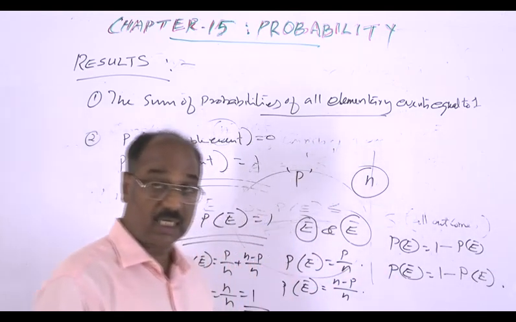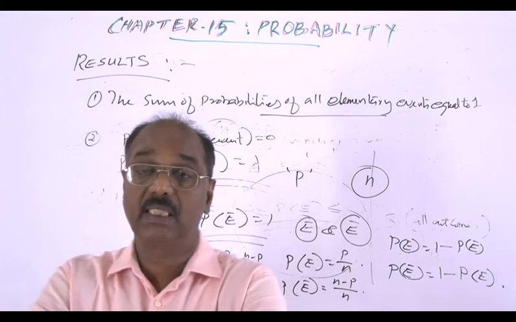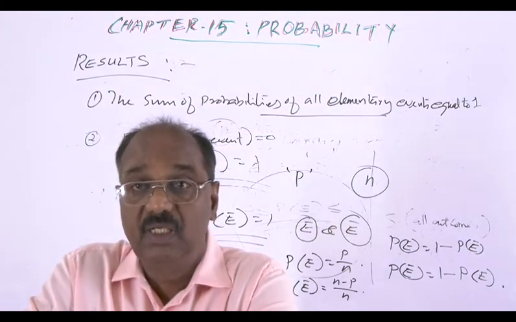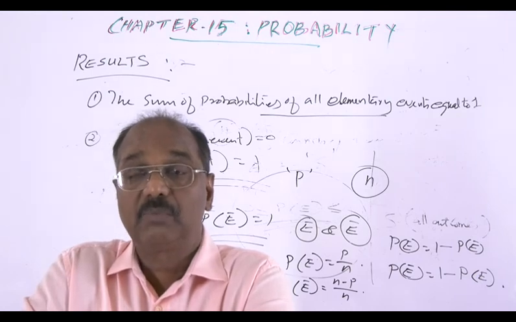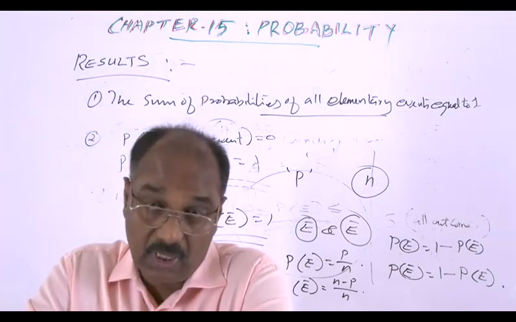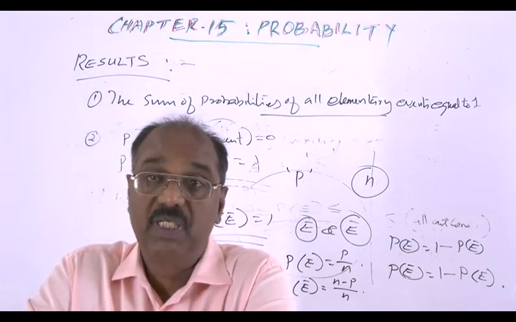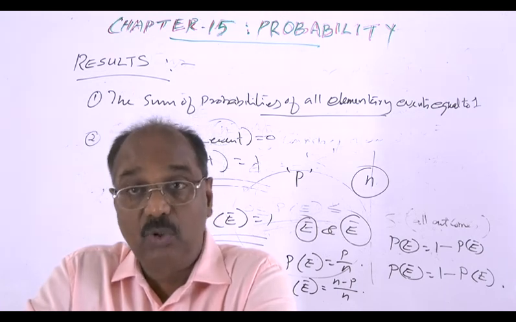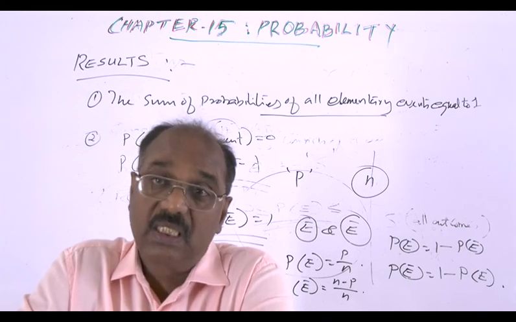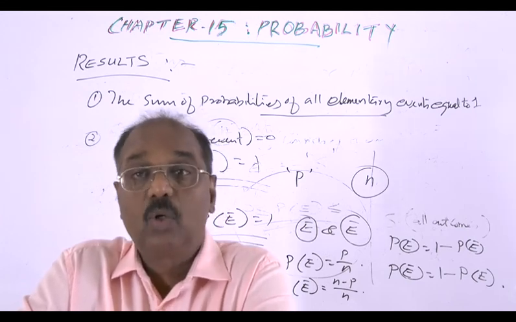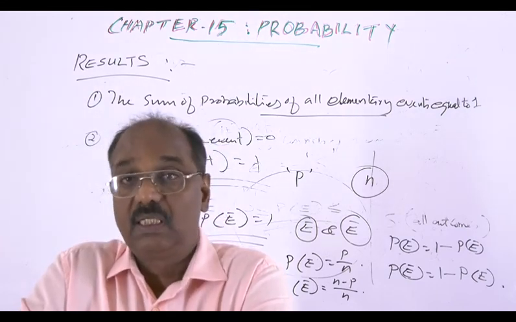So E and E bar are complementary events, which means the probability of E is 1 minus the probability of E bar, or the probability of E bar is 1 minus the probability of E, or in general the probability of E plus the probability of E bar is equal to 1. So these are all the various important results which we require in probability theory. Okay.